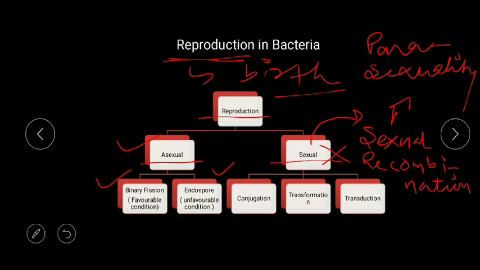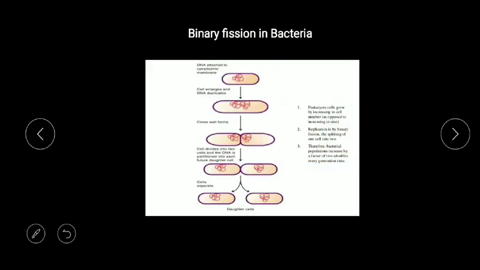In asexual reproduction we will study binary fission and endospore formation. In sexual recombination we will study conjugation, transformation and transduction. So we start with the first event, that is binary fission in bacteria. It is an asexual type of reproduction which occurs in favorable condition. When all the conditions nearby are suitable for them, then only bacteria will divide by binary fission.